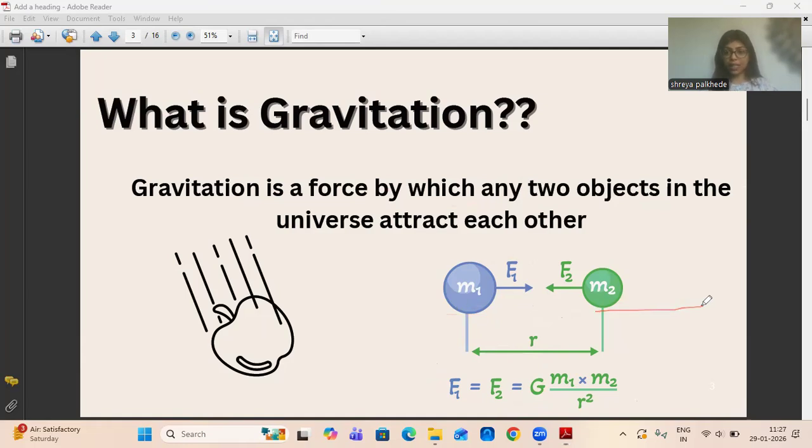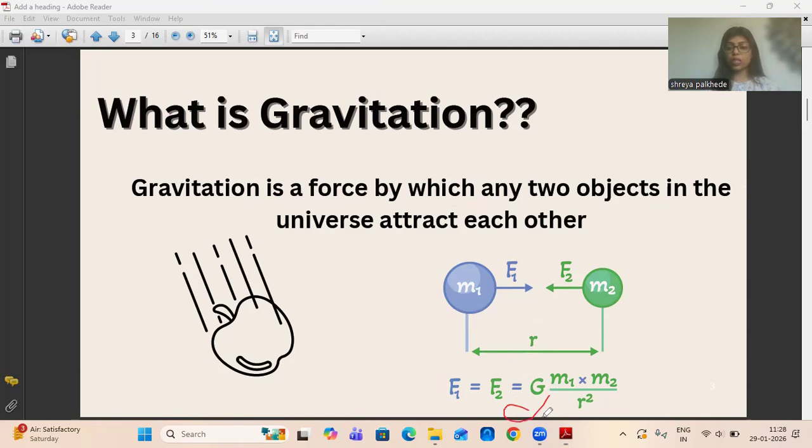This implies that the gravitational force between the two objects is directly proportional to the product of these masses. What does it mean? The larger the mass of the objects, the more it will hold the things together. Higher the mass, stronger the gravitational force, stronger the force of attraction between these two objects.